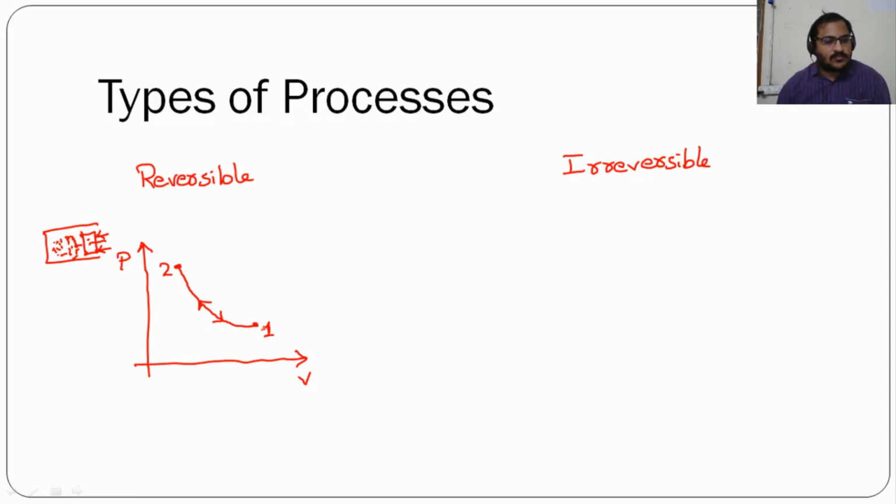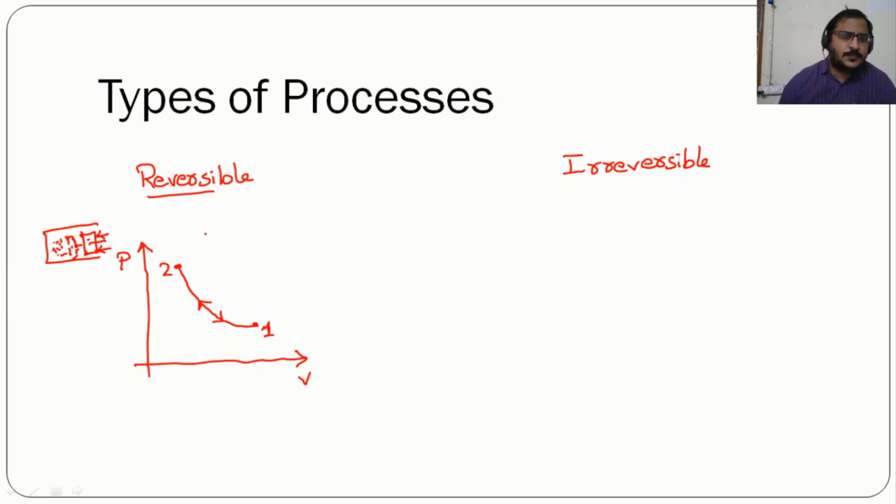Process 1 to 2 has happened like this. Now when the external force is removed, if process 2 to 1 is also happening following the same path, and the same initial position is reached, then we call this a reversible process.